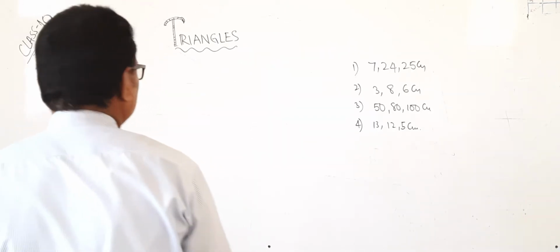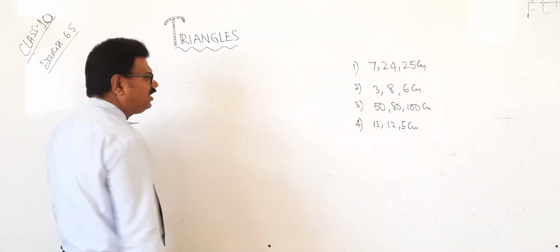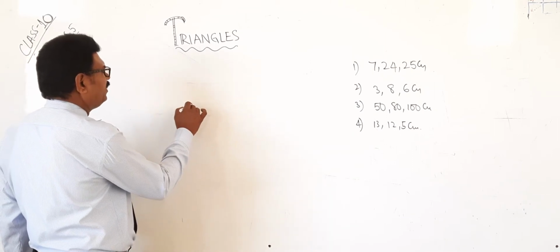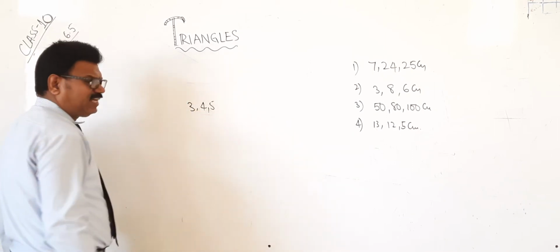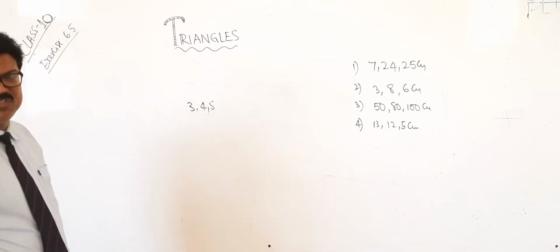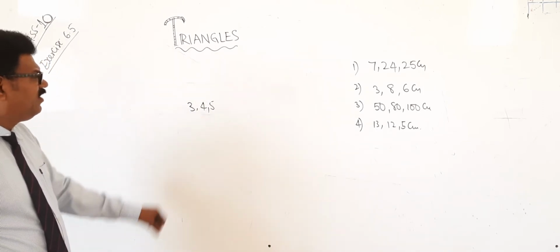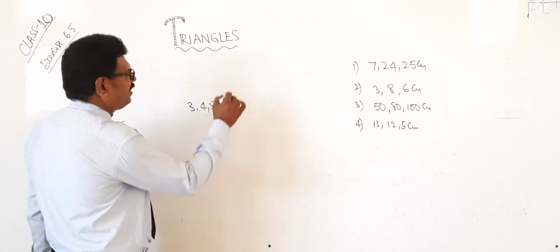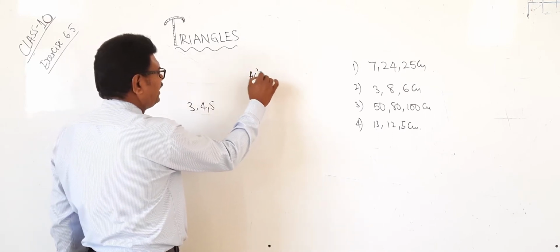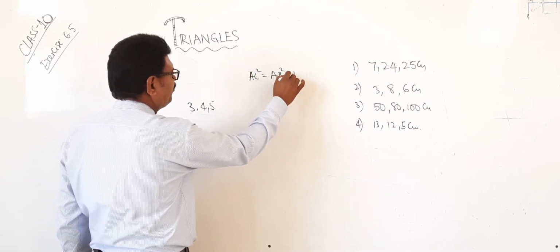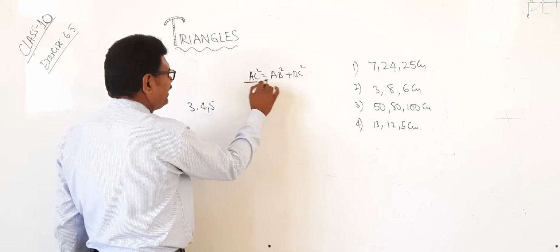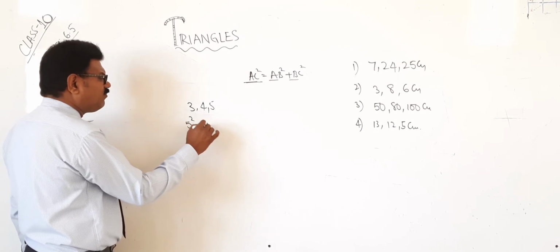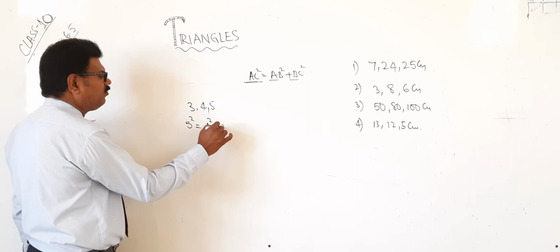Before going to solve the problems, I will recall Pythagorean triplets. Pythagorean triplets means what? For example, 3, 4, 5. A triangle's sides are 3 cm, 4 cm, 5 cm. Whether they will form a right angle or not is very simple. According to Pythagoras theorem, we have AC square equals AB square plus BC square. That means the biggest one square equals the sum of the other two squares. Which is the biggest here? 5 square, and the sum of the other two squares, 4 square plus 3 square.